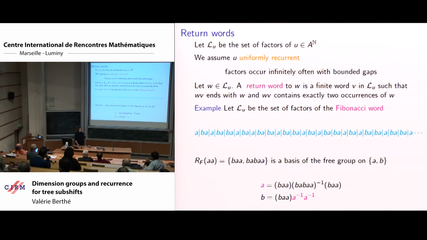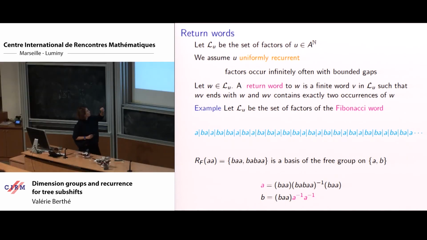And also we have this extra property, which is maybe not of a dynamical nature a priori, but we will see that we can use it. For every fixed word, you look at its return words, and they form a basis of the free group, which is a very nice property.